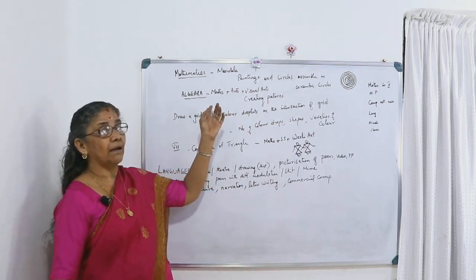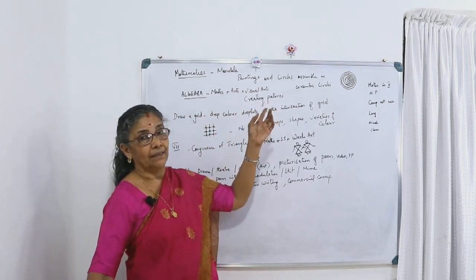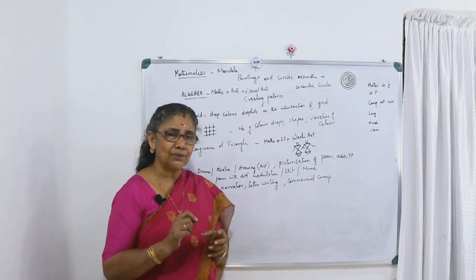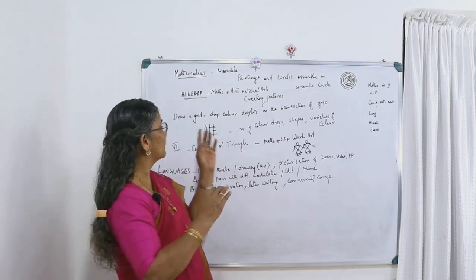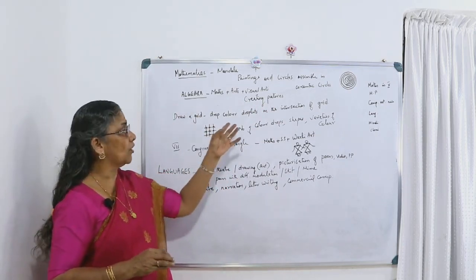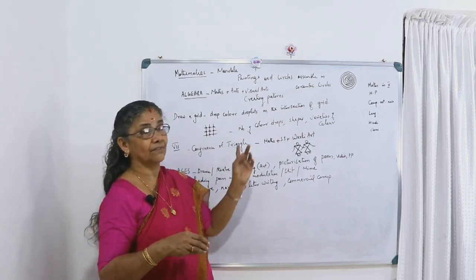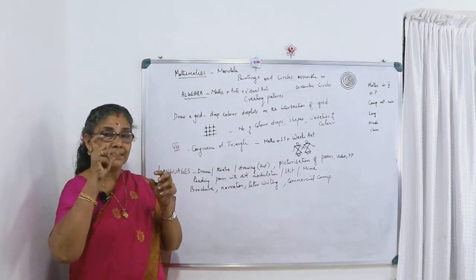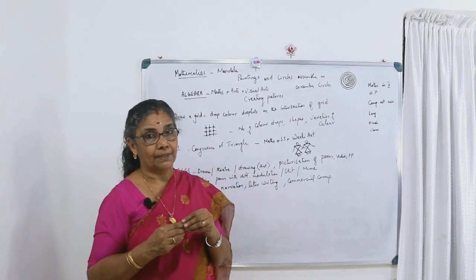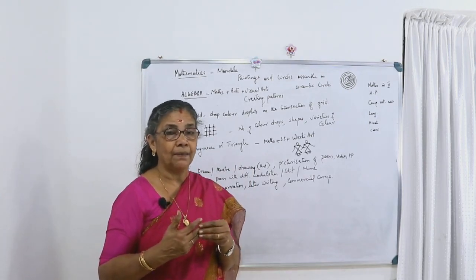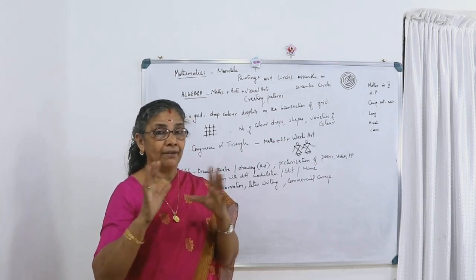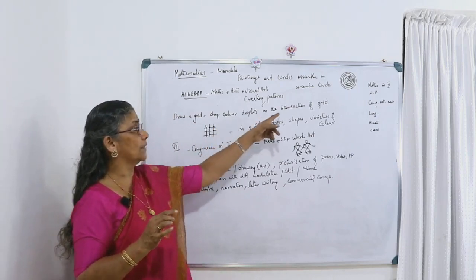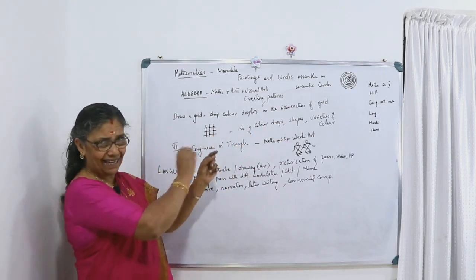And in algebra, maths plus arts plus visual arts, that is how the visual arts create some patterns. First of all, try to do it this way: draw a grid, then drop colored droplets at the intersections of the grid. Suppose you are drawing at the correct distance and correct size, the graph paper can be used first. Maybe some other papers are also possible, I am not so aware. Anyway, with graph paper you will get the correct distance and you can mark it, dropping the colored droplets on the intersections of the grid. I have just drawn it this way.